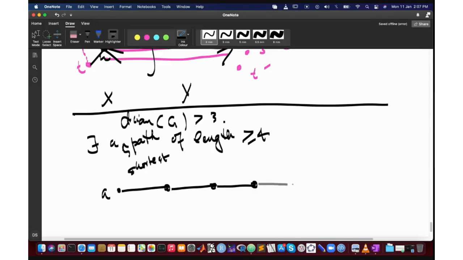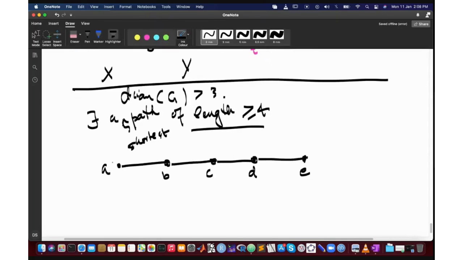Okay, ये 3 का length हो गया vertex D. Okay, so A, B, C, D, and E. कोई एक path exist करता है, तो let's say कि we call that path A, B, C, D, E. So maybe E is connected to something else as well. I don't know. But this is for sure. We know that there are 4 edges which are connected in a path like this, and there is no short circuiting here. What that means is that A is not connected to C, B is not connected to D, C is not connected to E. तो ऐसे कोई short circuiting यहाँ पे नहीं हो रही. This is the shortest path that there can be.